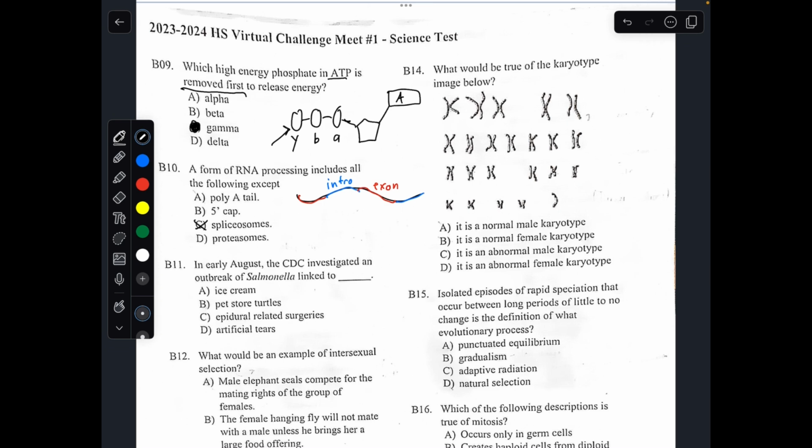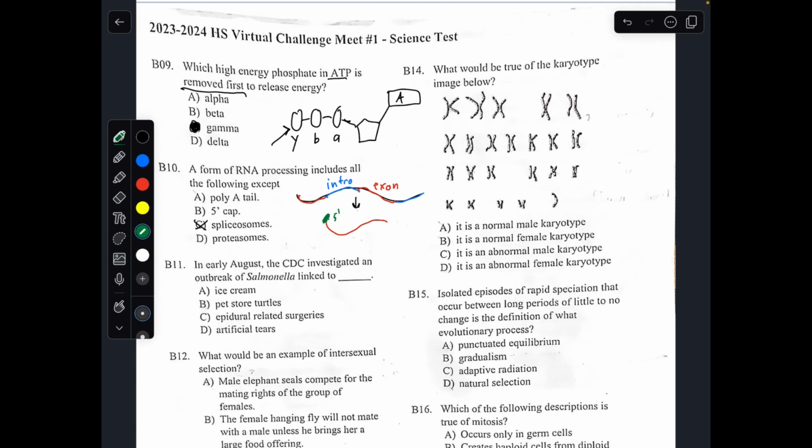Spliceosomes play a part in RNA processing by getting rid of the introns. So you'll only have one long strand of the exons combined. Then there's going to be something called a cap added to this. Make that green actually. There's going to be a cap added to the 5' end.